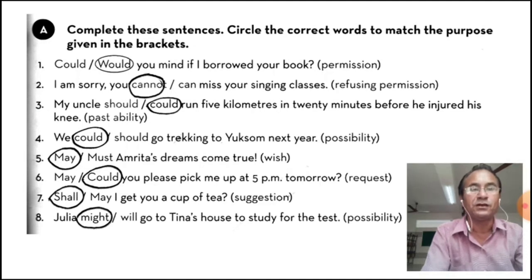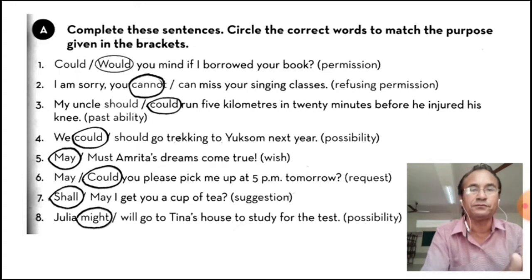Fourth one, we could go trekking to Yuksom next year. Possibility. Should is suggestion, but here could shows possibility. Now fifth one, may Amrita's dream come true. So here wish. In wish we use may only. Must is not used there. It shows compulsion. So may Amrita's dreams come true.